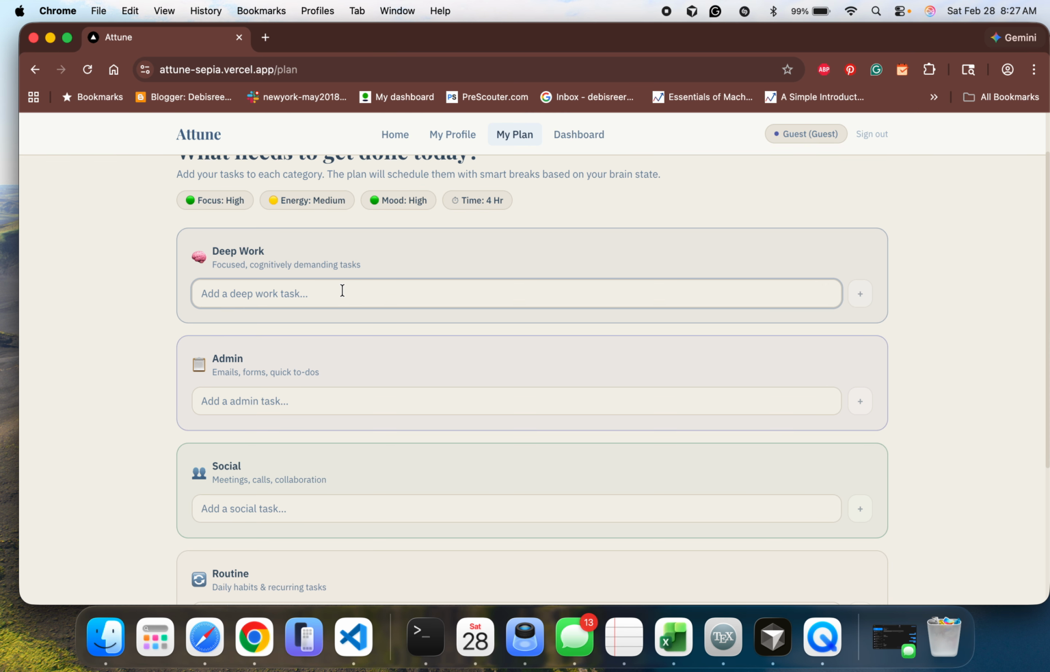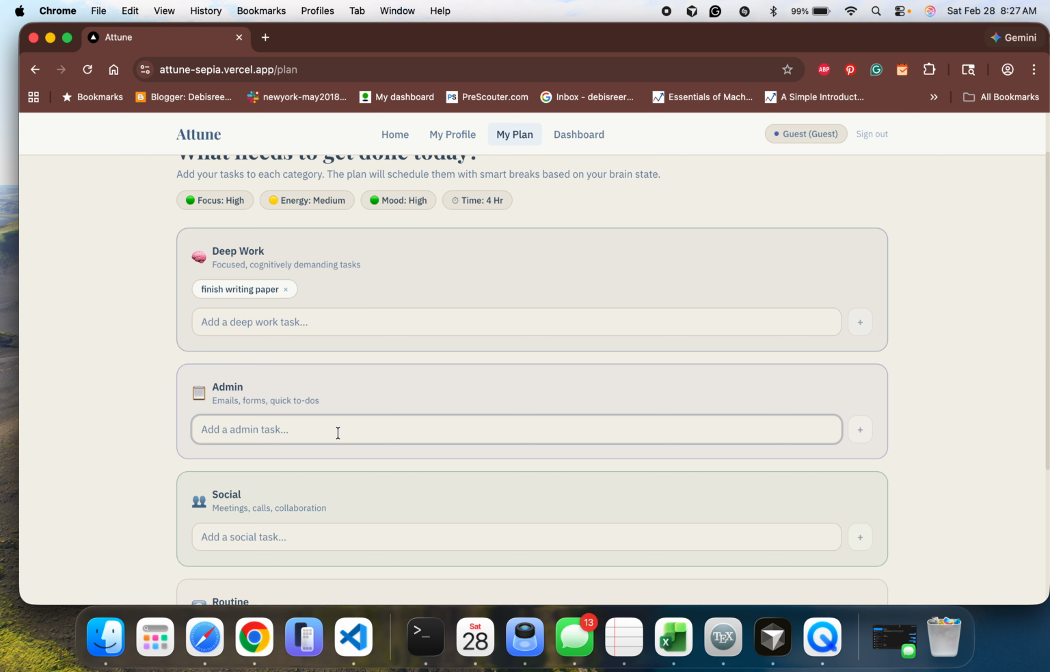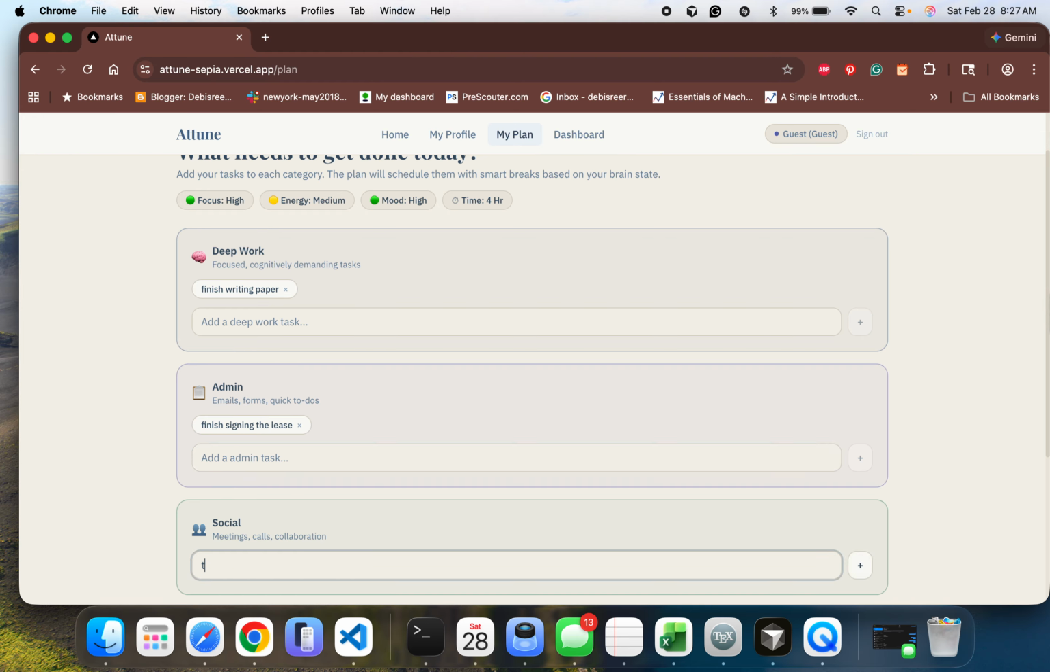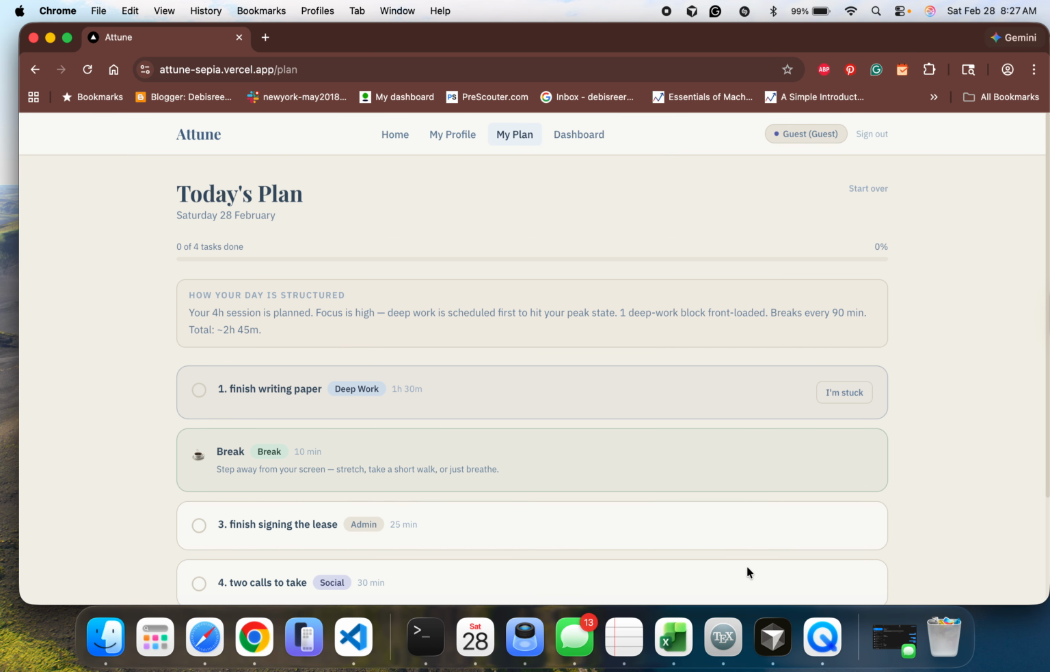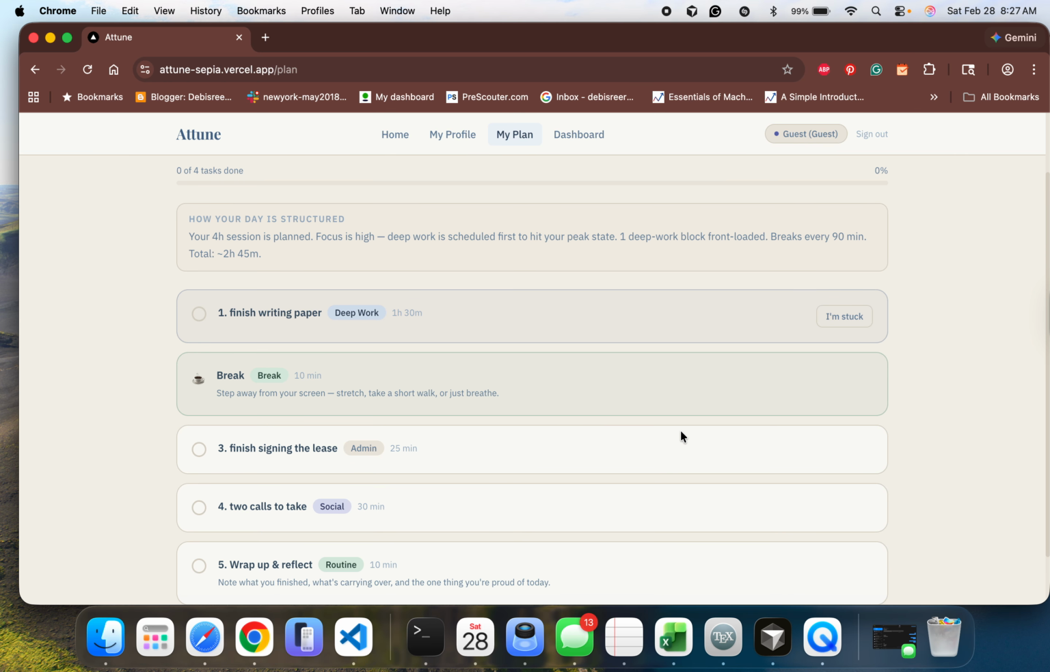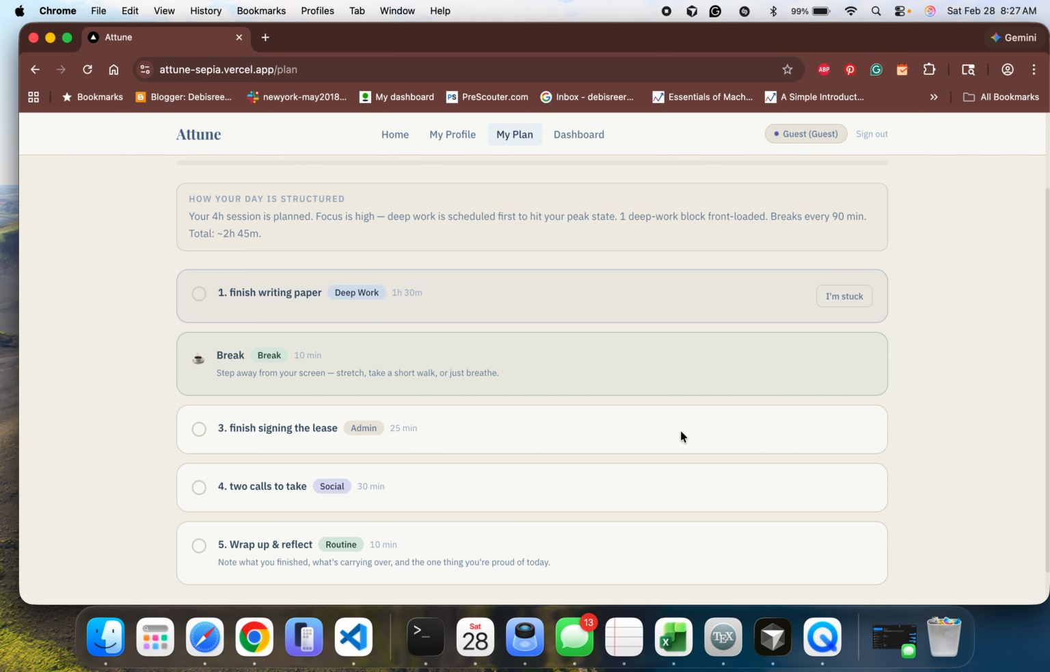work. Deep work, let's say I have to finish writing a paper, which needs deep work. Admin work, finish signing the lease. Social, 2 calls to take. All right, and then let's say water my plants. Okay, and then it will generate a planner based on your mood, your everything, and how much time you want to devote, etc.